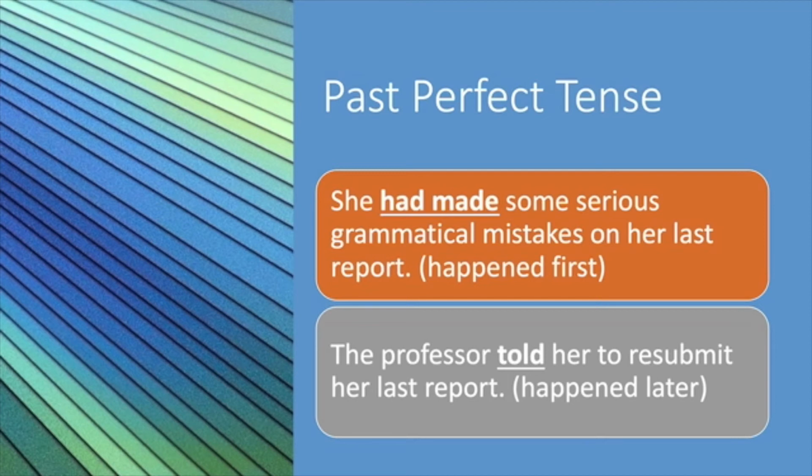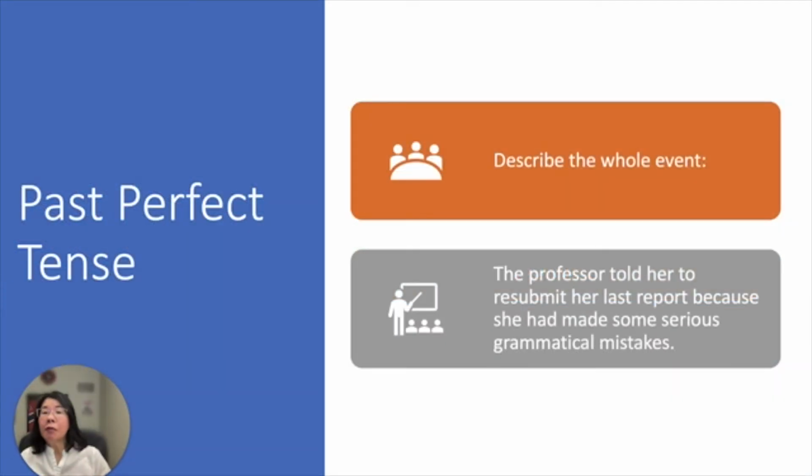And then the second action will be the professor told her to resubmit her last report. So if we want to describe the whole event, we combine the two sentences together. That will be the professor told her to resubmit her last report because she had made some serious grammatical mistakes.